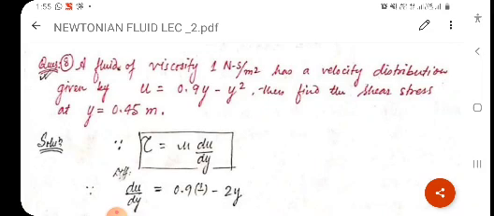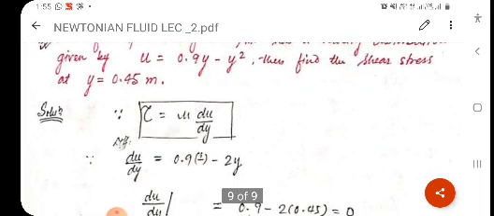You know very well tau is equal to mu du upon dy. This is the basic equation. So differentiating the given expression for u, du upon dy, we will get 0.9 minus 2y.